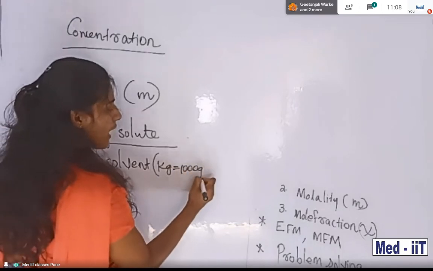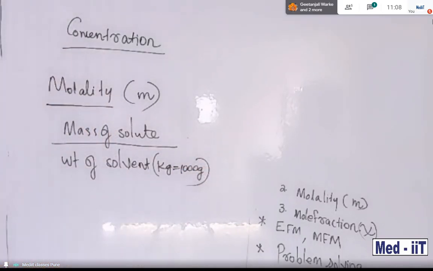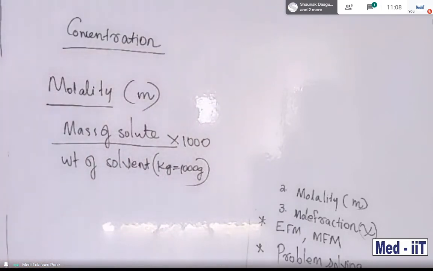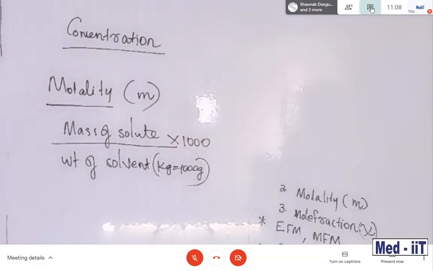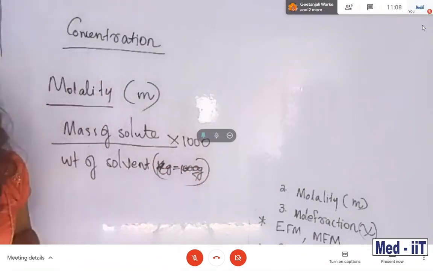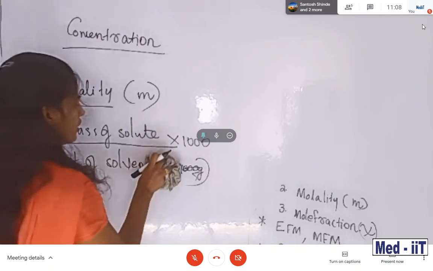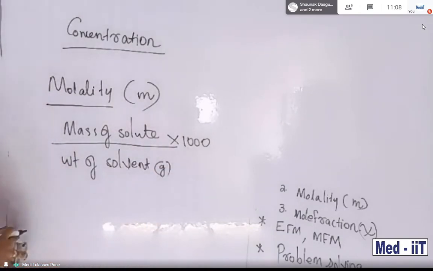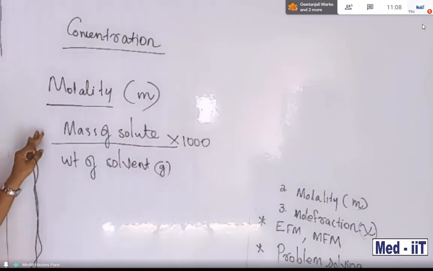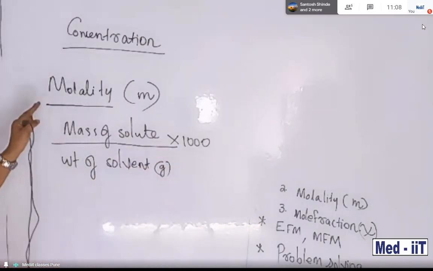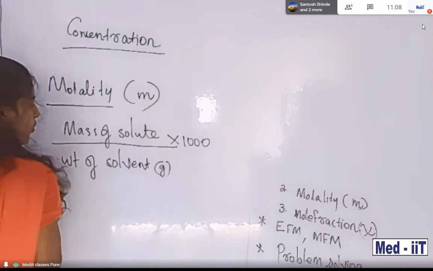So mass of solute divided by weight of solvent in kilogram, multiplied by 1000. You can also choose weight of solvent in gram, according to the question. If given in gram, then mass of solute divided by weight of solvent in gram, multiplied by 1000, gives the molality.